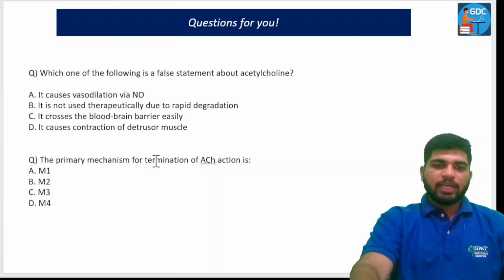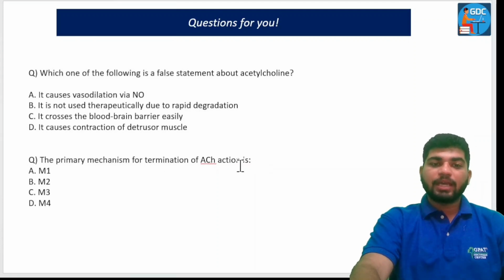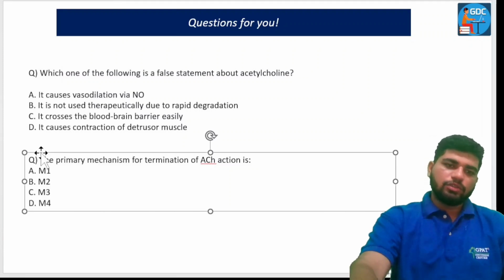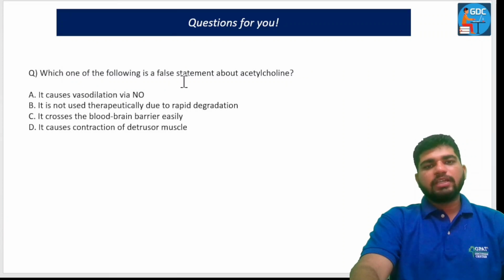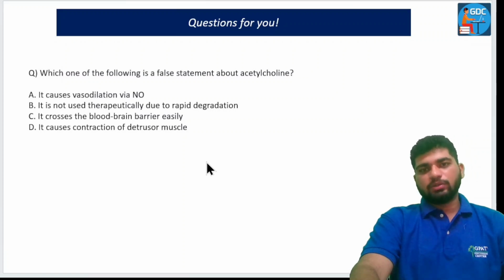Next question is: the primary mechanism for termination of acetylcholine is... No, this is not the answer, so let me delete this question. You have to answer this question only. Which of the following is a false statement about acetylcholine? First option: it causes vasodilation via nitric oxide. It is not used therapeutically due to rapid degradation. It crosses the blood-brain barrier easily. It causes contraction of the detrusor.